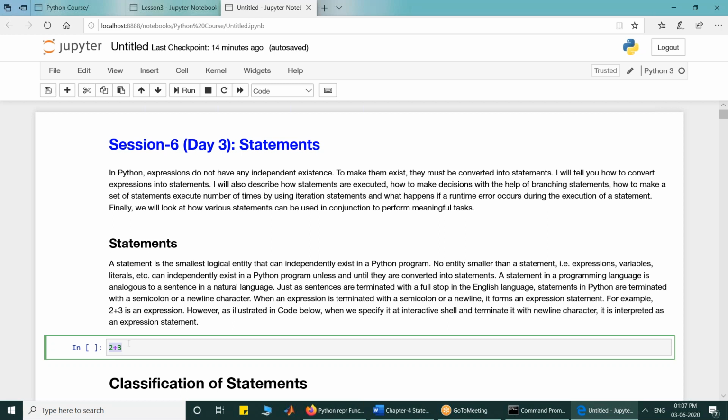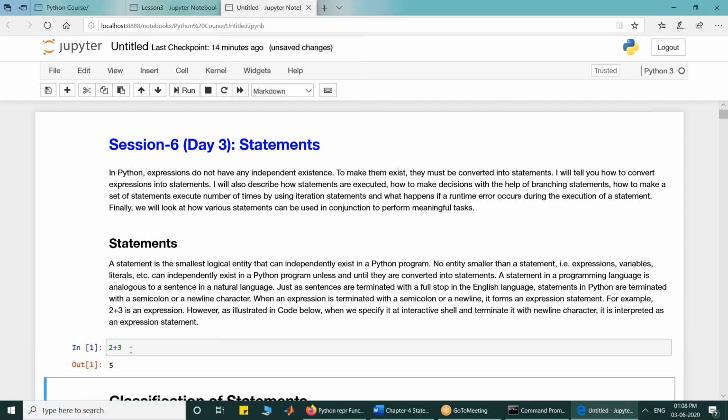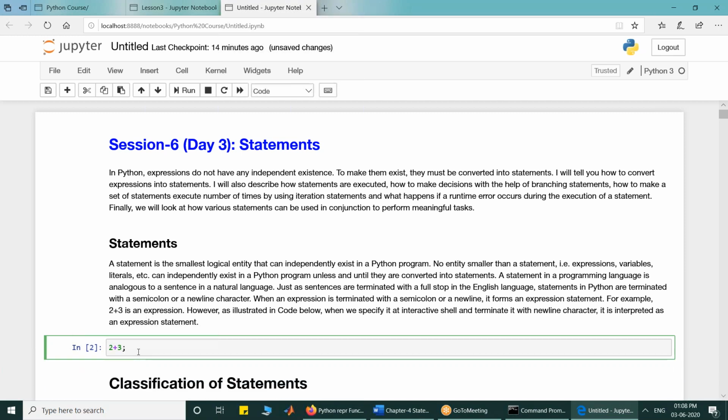Like in this case, 2 plus 3 is an expression, but to execute it, we have to convert it into a statement. Once we terminate it with a new line and execute it, it becomes an expression statement. We can also terminate it with a semicolon and execute it. The output does not come when we terminate it with a semicolon, but we can print, and there will be no error once we have executed it.